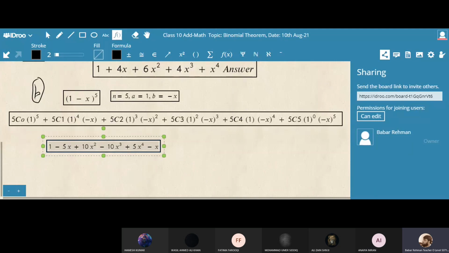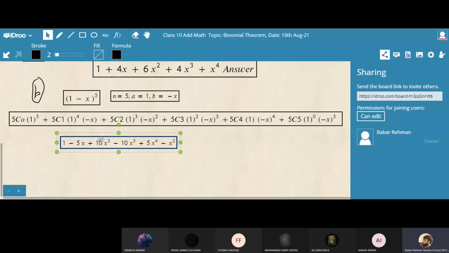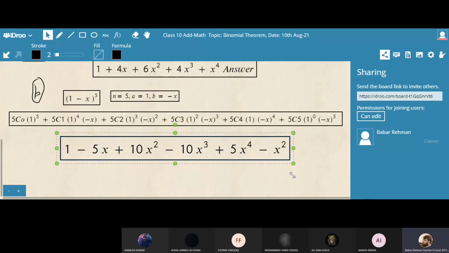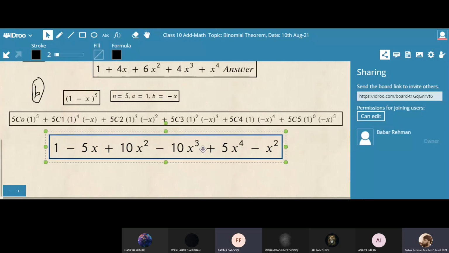Students, you can count the number of terms. How many terms are there in your answer? 6 terms: 1, 2, 3, 4, 5, 6. When the power is 5, you will have 6 terms. When the power is 6, you will have 7 terms.